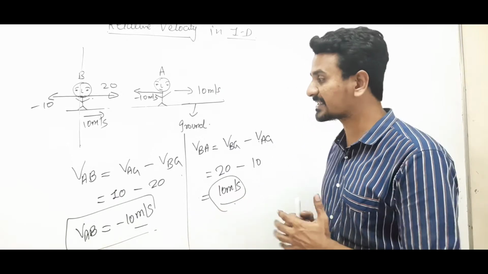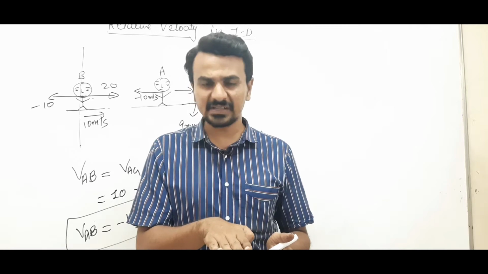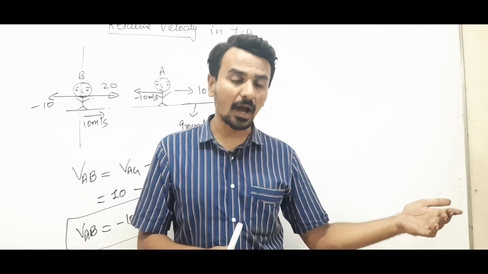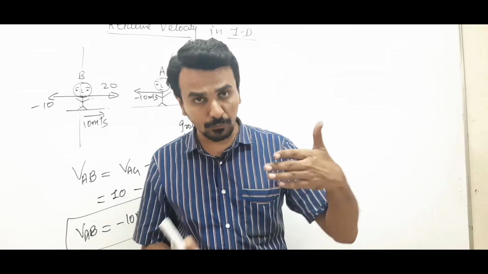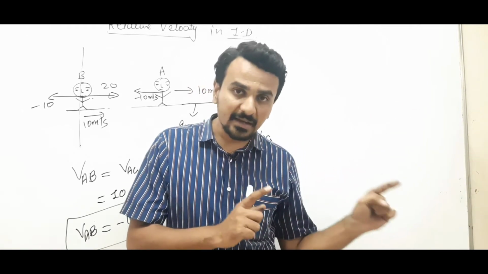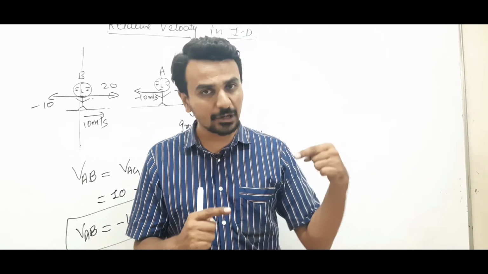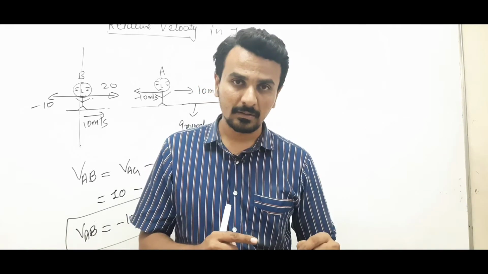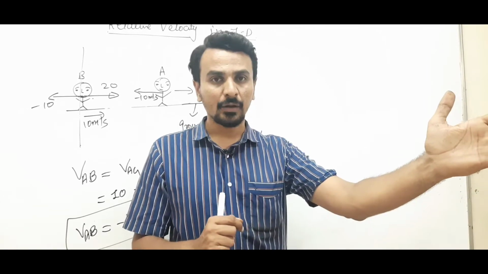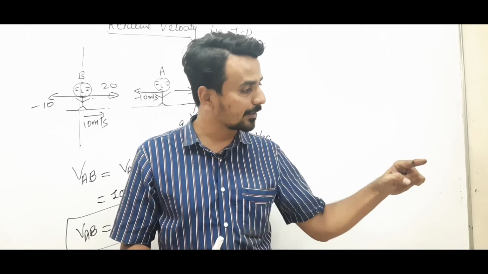Clear? This is how relative velocities are calculated. Suppose you are sitting in a train which is moving with, say, 90 km/h velocity. On a parallel track, another train is overtaking your train with a velocity of 100. So you will find that train B, the train beside you, is overtaking your train with a velocity of 10, because you are already moving with 90 and the other train is moving with 100. So you will feel that the other train is overtaking your train with a velocity of 10.